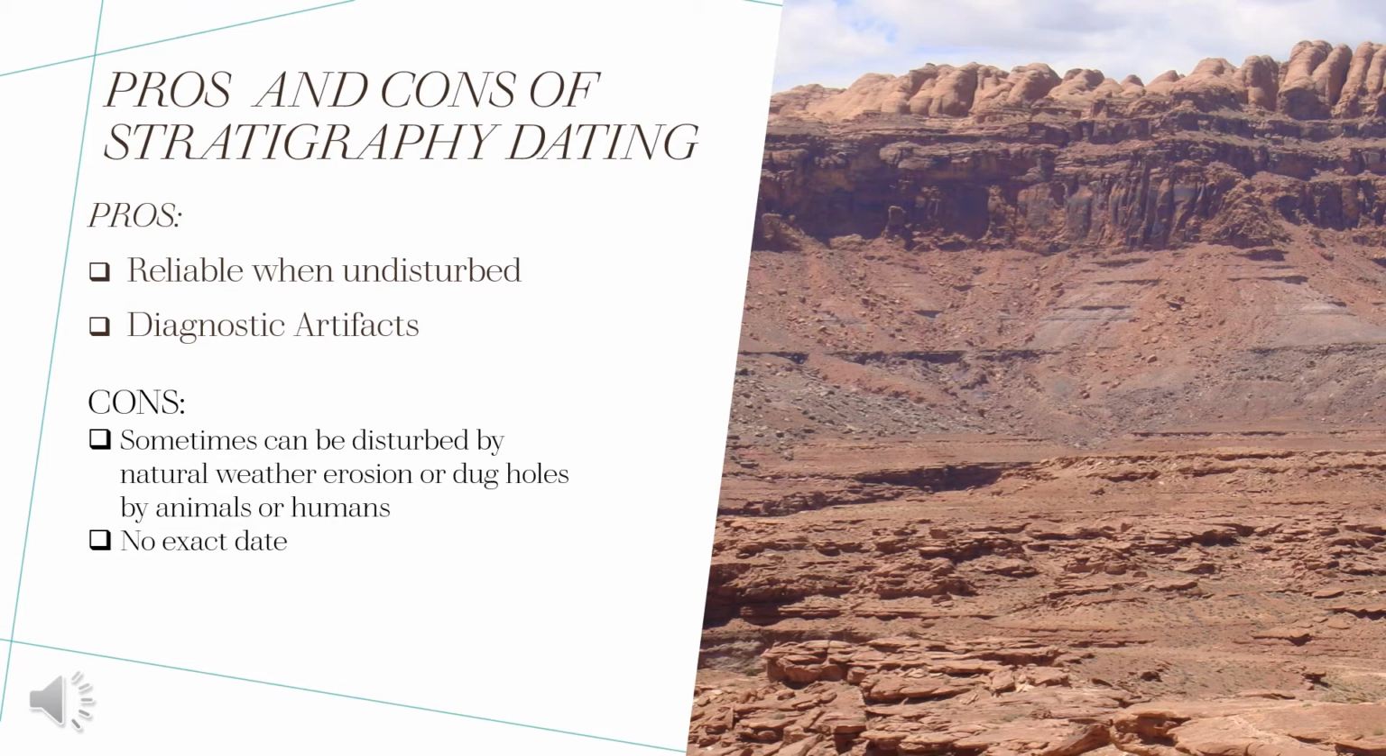Conversely, as previously mentioned, some things that can disrupt the natural stratigraphic sequence are geological unconformities, which are breaks caused by wind and water eroding the strata, and some areas can even be uplifted or tilted. Also, humans and animals digging holes result in the mixing of material from different layers. Another con would be the fact that it is a relative dating method, so we won't ever get an exact date as we would with absolute dating.